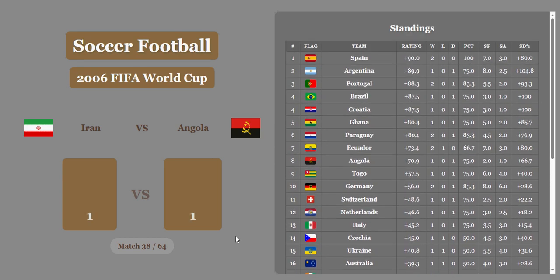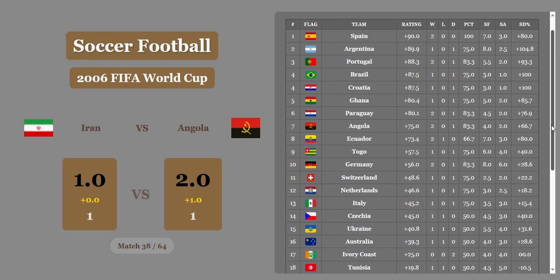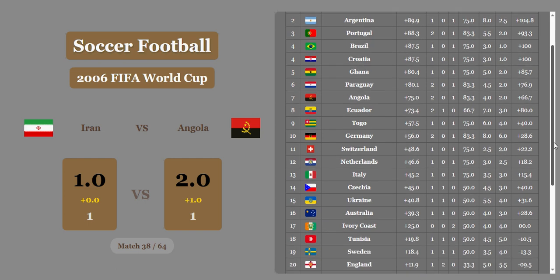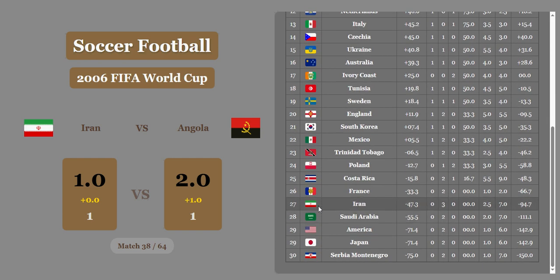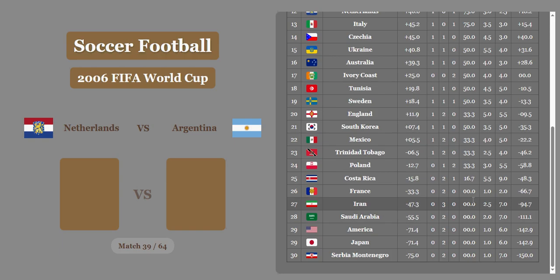Iran and Angola 1-1, and Angola's going to get a whole goal economic difference. They're going to beat them by twice as much. Angola is going to fight their way up into 7th place, under Paraguay, above Ecuador. Iran is now in 27th place, below France, above Saudi Arabia.